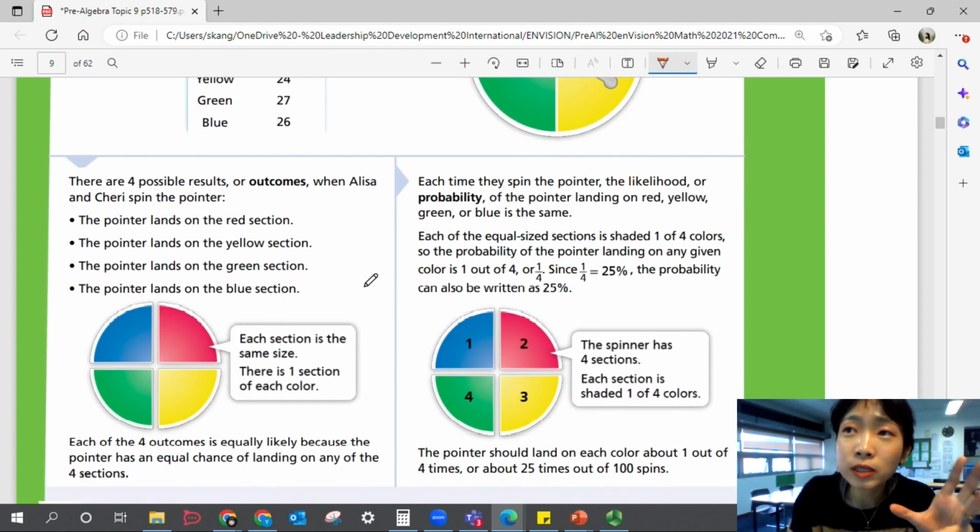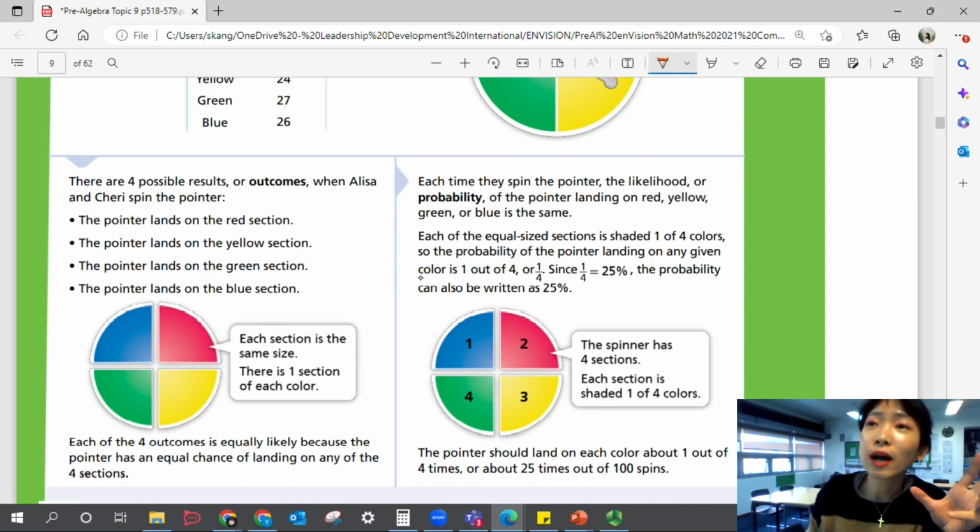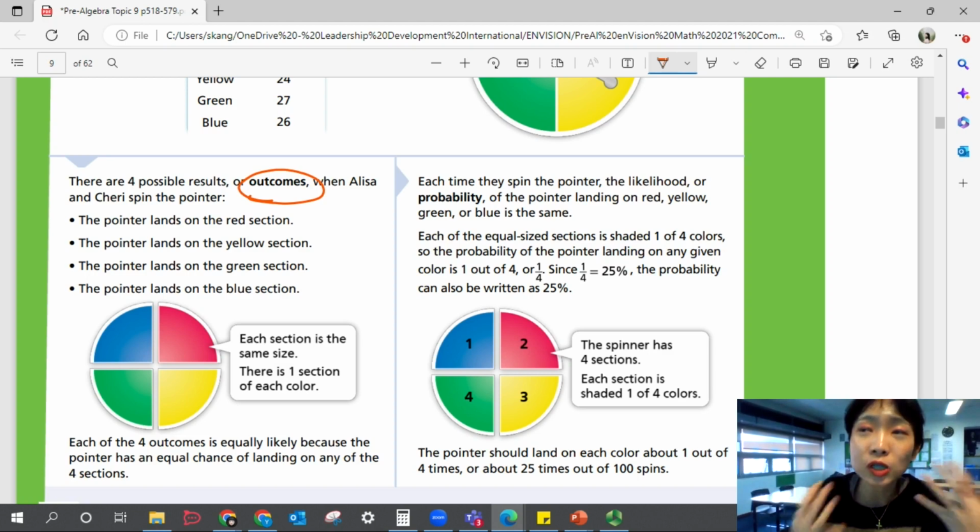There are 4 possible results, or they're called outcomes. In real life, whatever actually happens, that would be your outcome, okay? It's different from the probability, but outcomes are also very important for you to think about future probability.